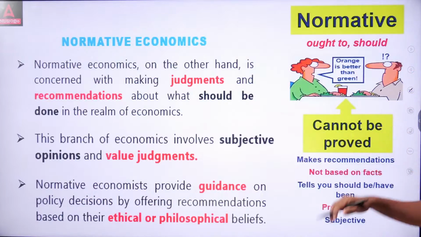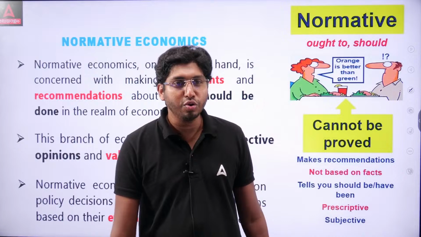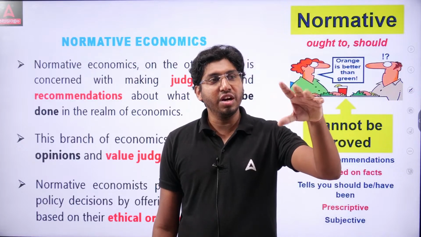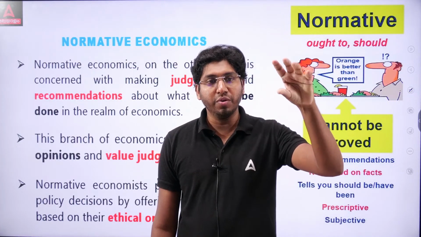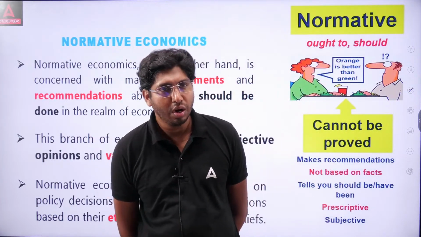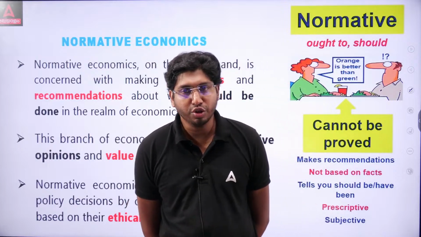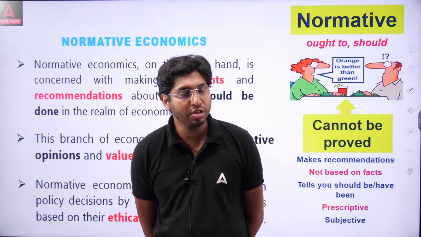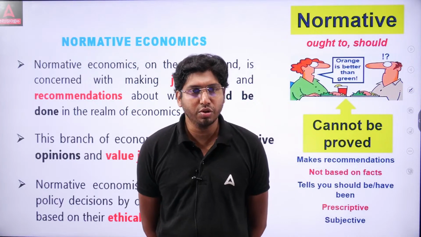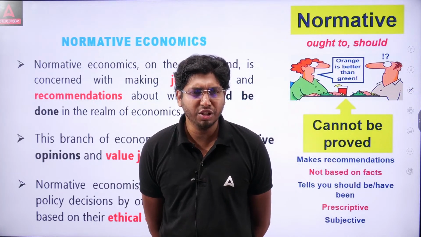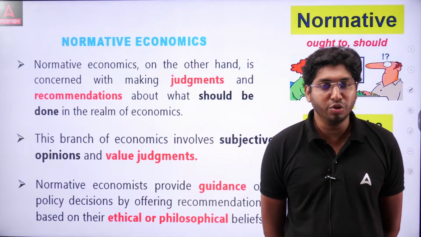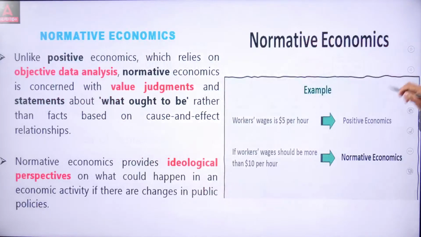Then normative economics. What is this about? Normative economics is about ought and should. That means orange is better than green. They are not proving why orange is better than green. They just say orange is better. It cannot be proved. How to prove that orange is better than green? White is better than black. Black is better than white. How will they prove it? They just make a recommendation not based on facts and tell us what should be or should have been. That is prescriptive and subjective only. So it involves value judgments, ethical and philosophical. That is normative economics.